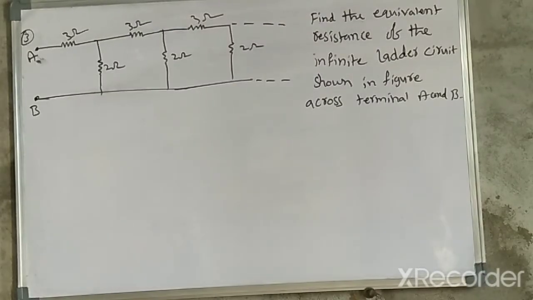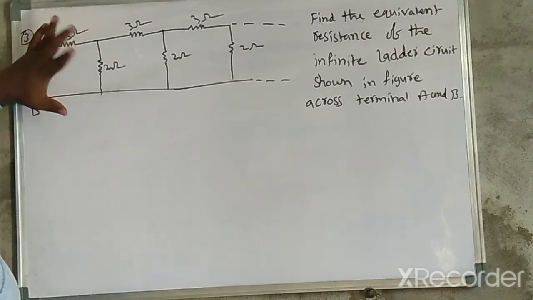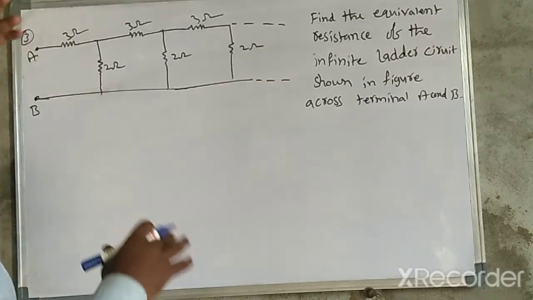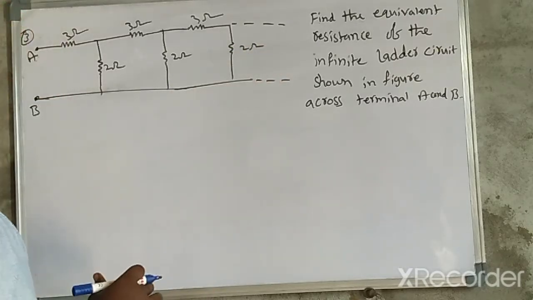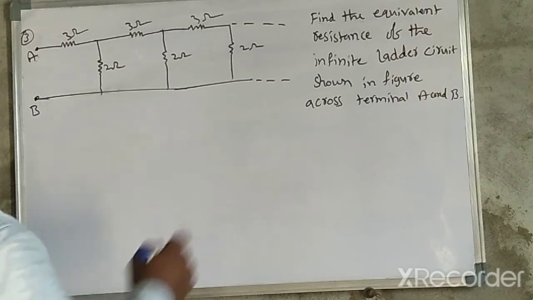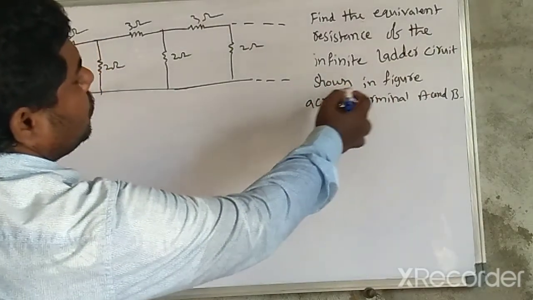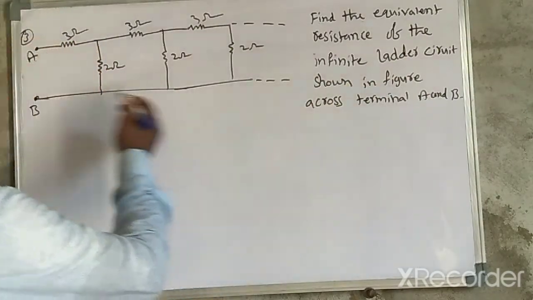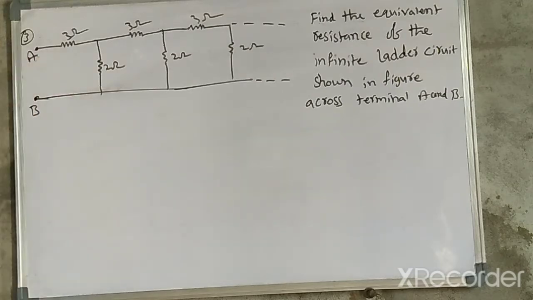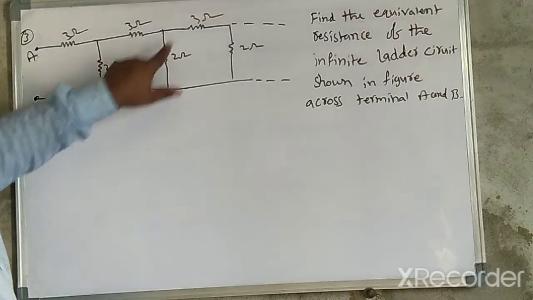So another important model, this model is very important. Listen carefully everybody. See this circuit, this infinity ladder circuit. Find the equivalent resistance of the infinity ladder circuit shown in the figure across terminals A and B. Here you can see 3, 2, 3, 2, 3, 2.